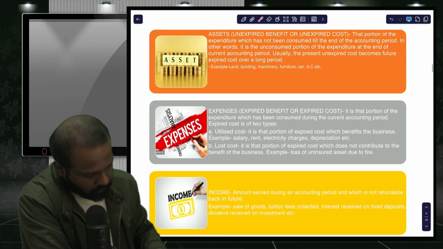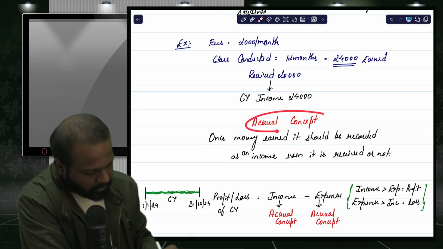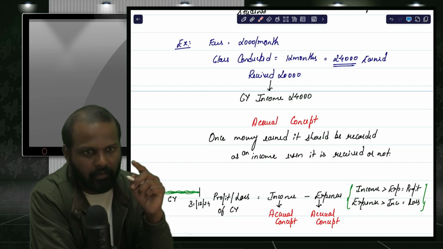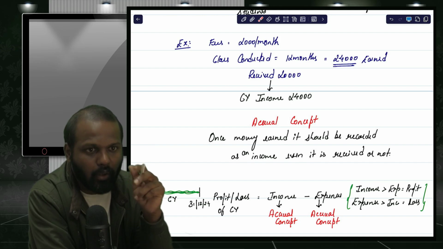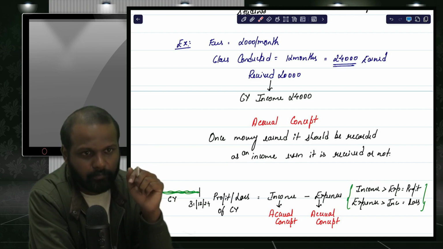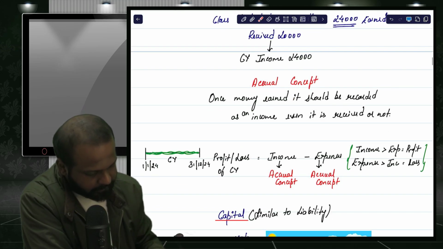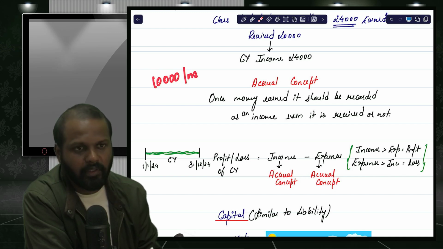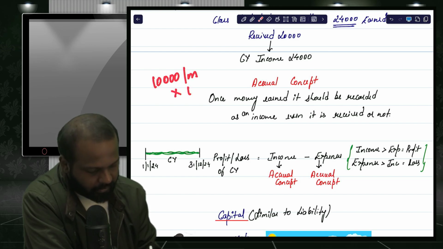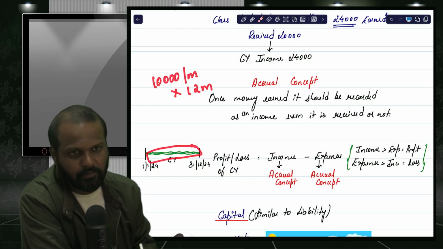Now you understand one last concept, called the accrual concept, which I explained at the time of asset and expense. The same thing is applicable here. Now see what the accrual concept says. For example, let us say 10,000 rupees per month is the tuition fees or college fees. Let us say I have taken classes for you people for 12 months in the current year.